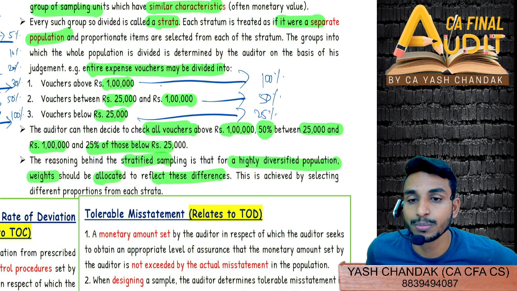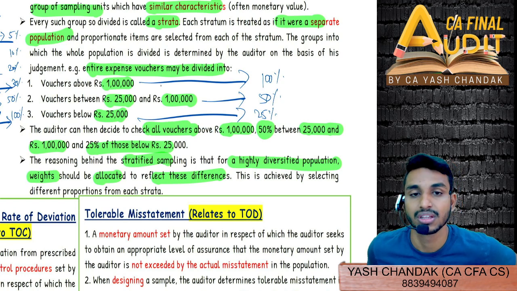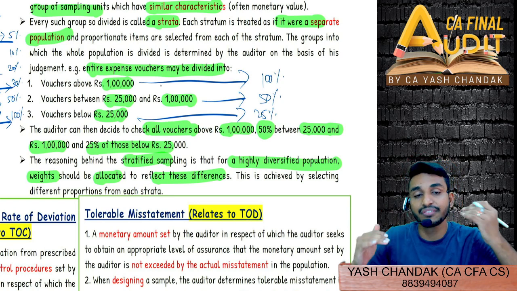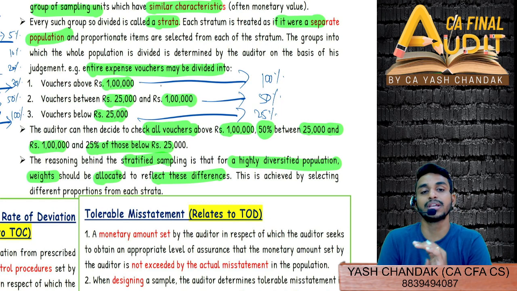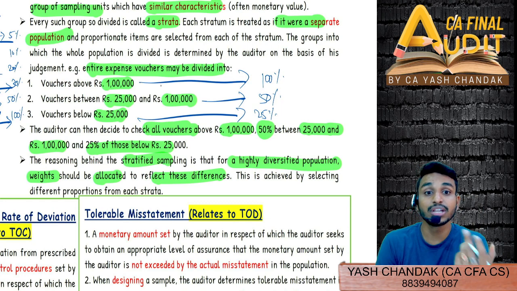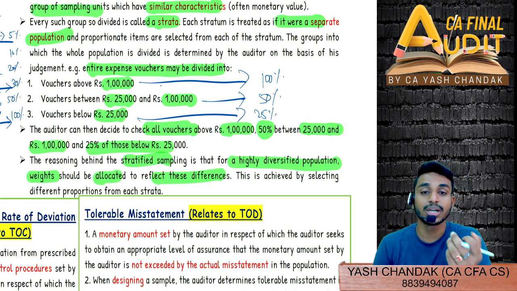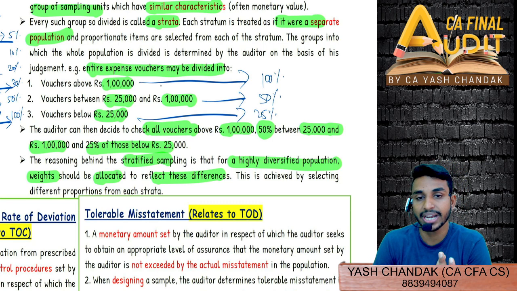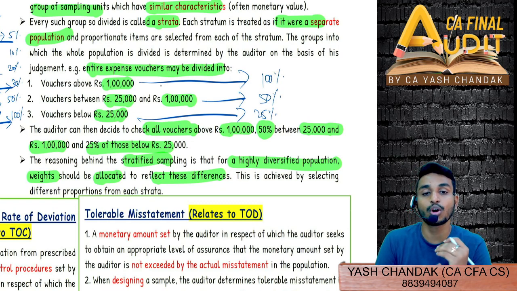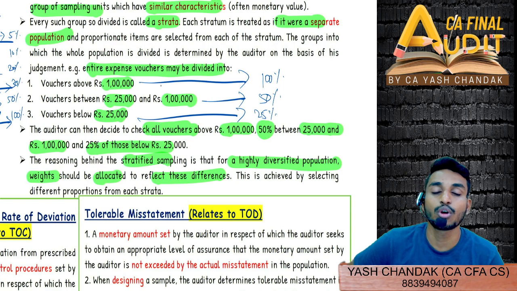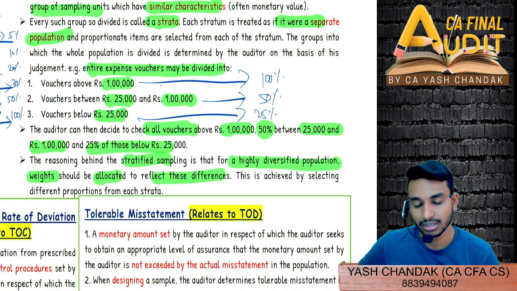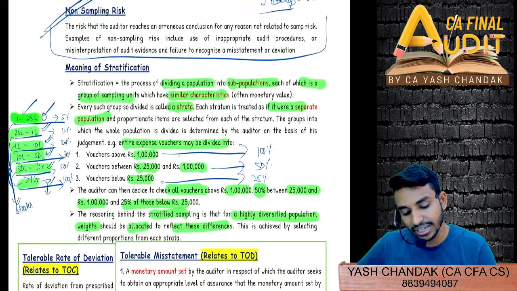So allocation of weight should be done to reflect the differences. You cannot simply pick up the sample, pick up the population and do the sampling. 20% sampling you did. What if transactions above 1 crore do not come in your sampling, do not come into your checking? This could happen, right? So that is why we give weights accordingly based on the value of transaction that we have, monetary value, and that is called as what? Stratified sampling.